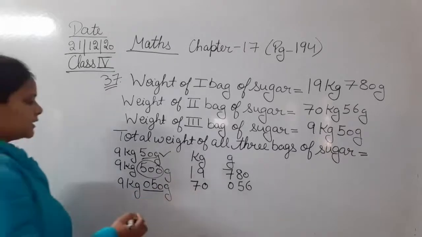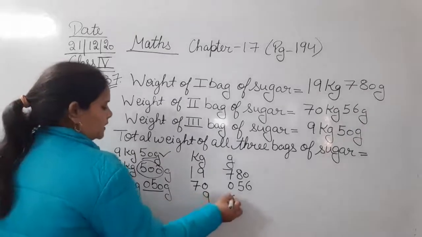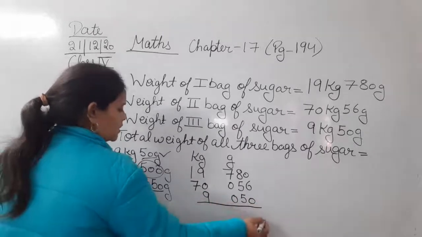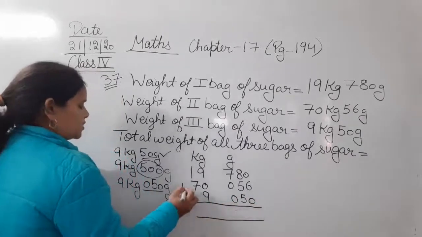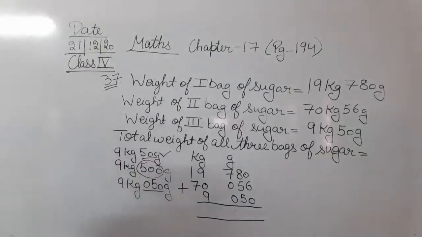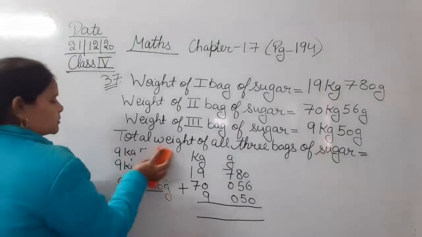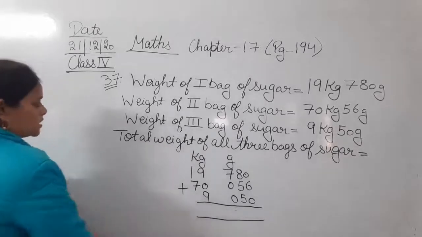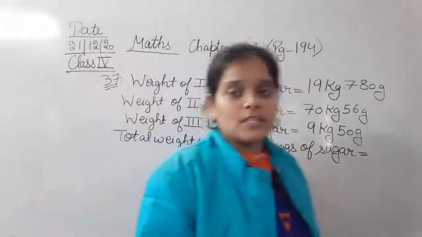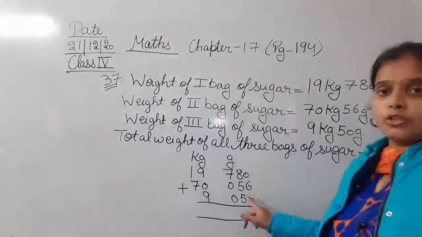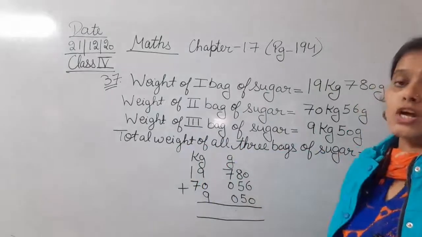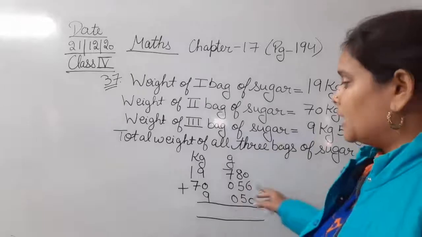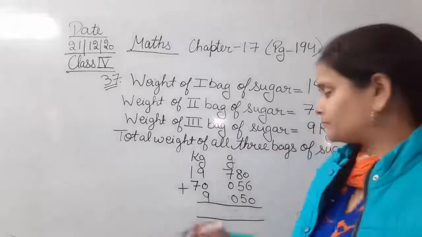तो लिखिए that is 9 kg 050, that is 50 gram. Okay, देखिए बस आपको the main thing that you have to keep in your mind that don't change the place value of the digit. Okay, don't change the place value of the digit. अगर आपने 0 इसके पीछे लगाया होता तो वो 560 बन जाता है in spite of 56. So just one important thing that you have to keep in your mind by adding all these kinds of sums, that don't change the value of the digit.